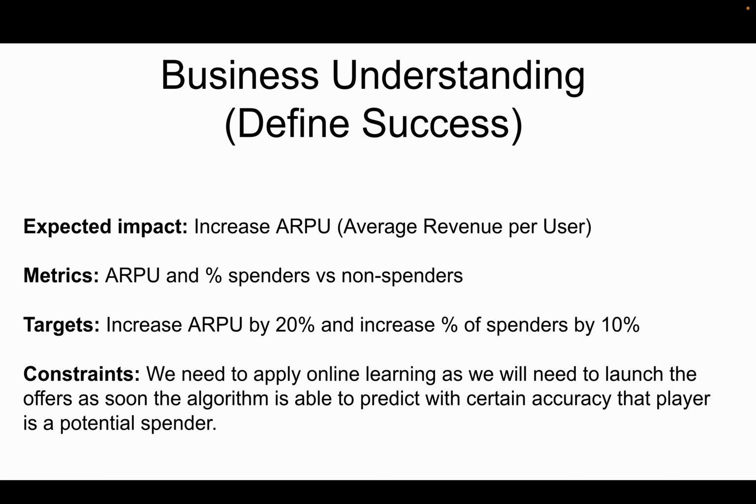The goal that we want to achieve, the outcome, is to increase average revenue per user and the percentage of spenders versus non-spenders. Ultimately, the goal is to improve RPU by 20% and increase the number of spenders by 10%.